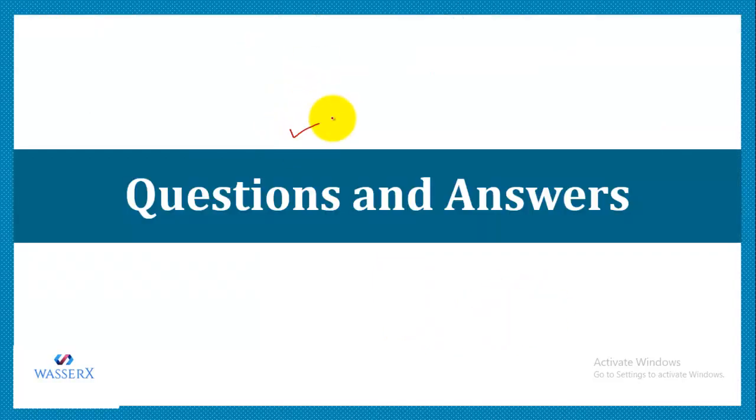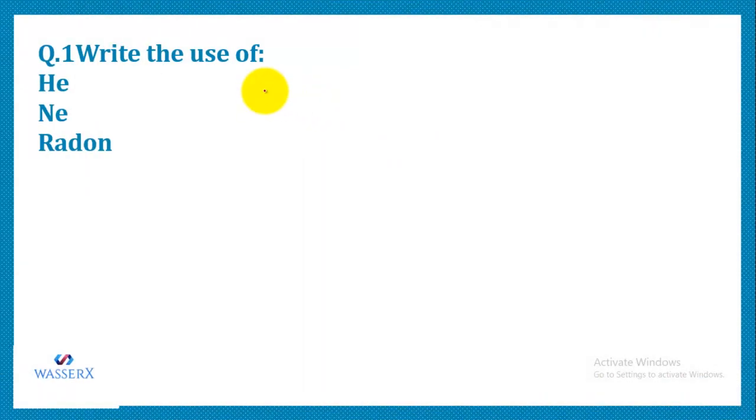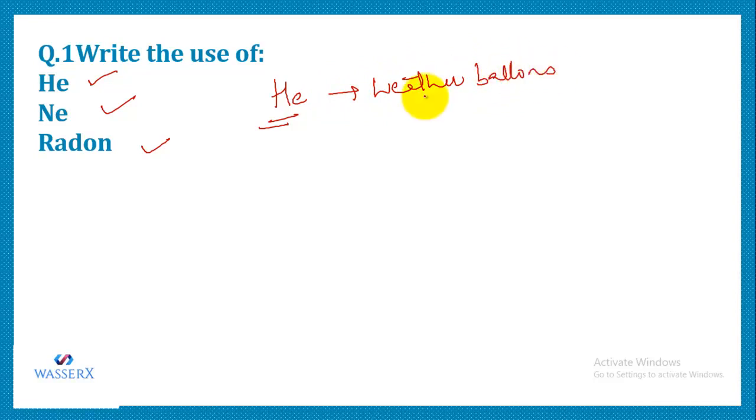Now let's do a few questions and answers. The first question is: write the use of helium, neon and radon. That means, what is the use of helium, neon and radon? The use of helium is that helium is used in weather balloons.